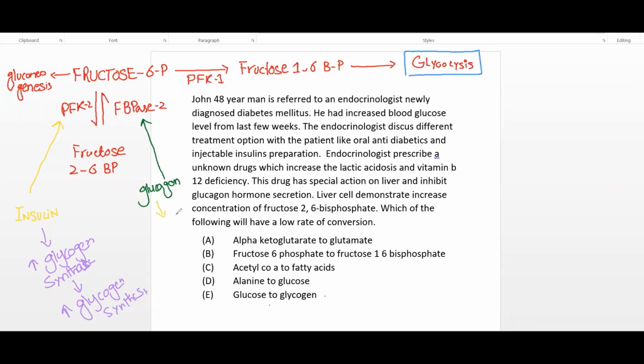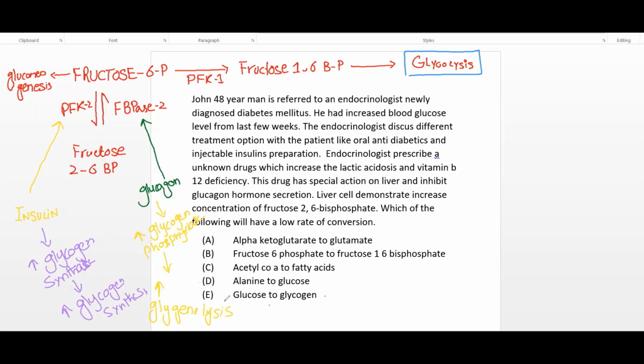It leads to increased synthesis of glycogen phosphorylase enzyme, which leads to increased glycogenolysis, increased breakdown of glycogen.